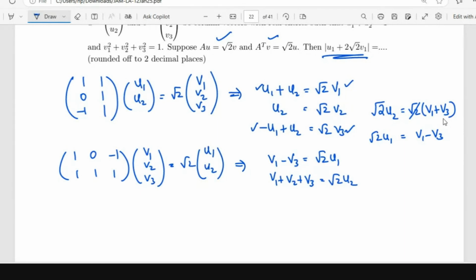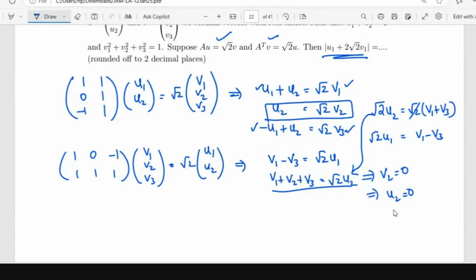So V2 is equal to 0. We can substitute this here, and we get V2 is 0. And if V2 is 0, U2 is 0 from here. And if U2 is 0, U1 is root 2 V1.